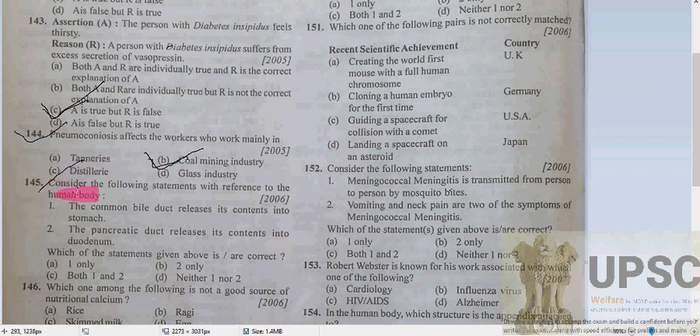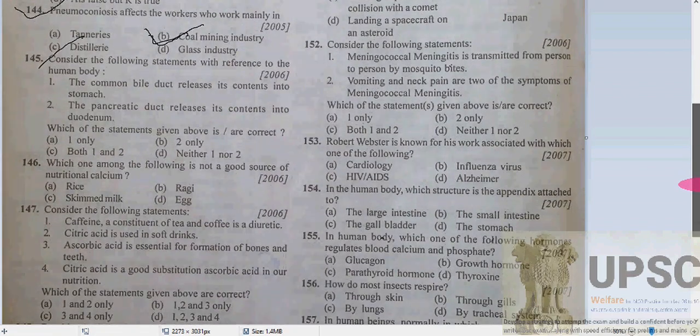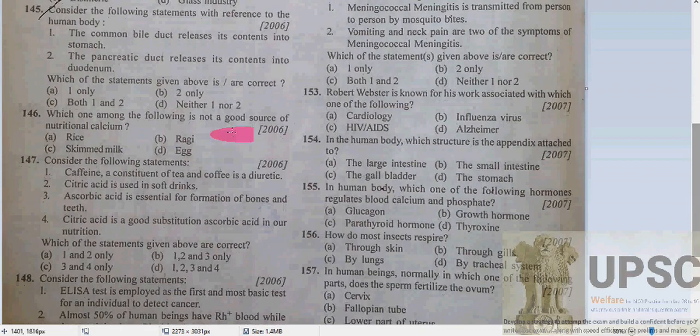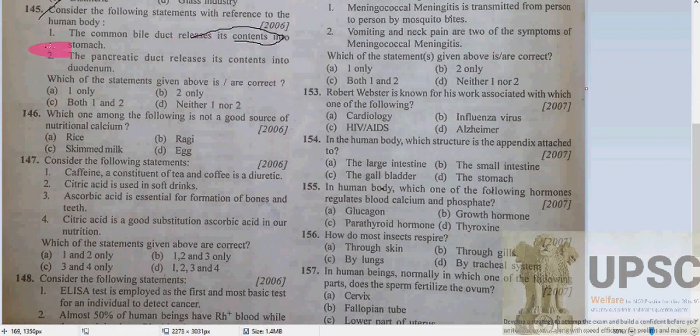Question 145: consider the following statements with reference to the human body. The common bile duct releases its content into the stomach.